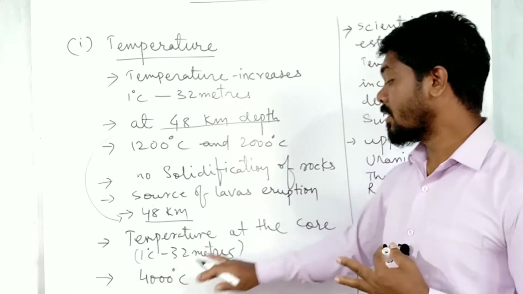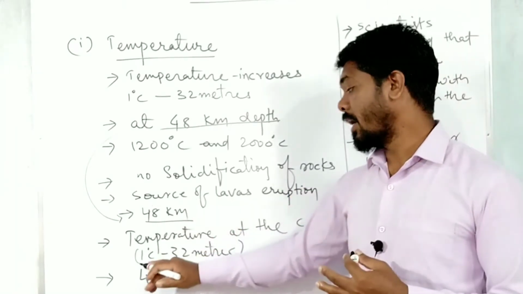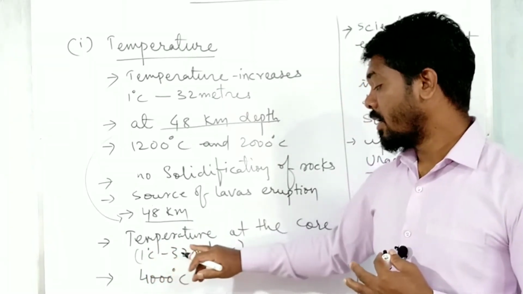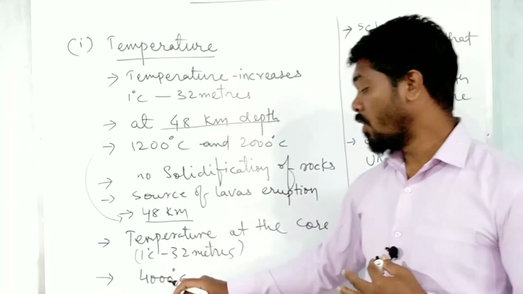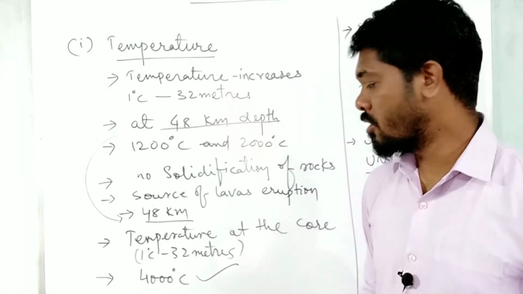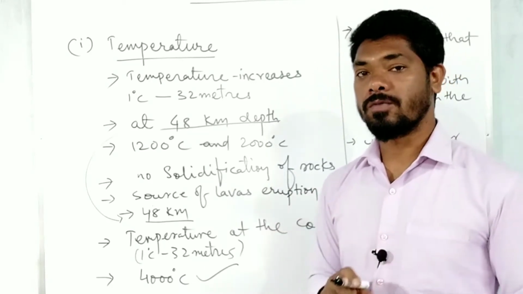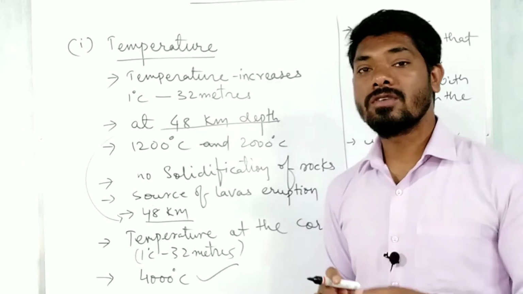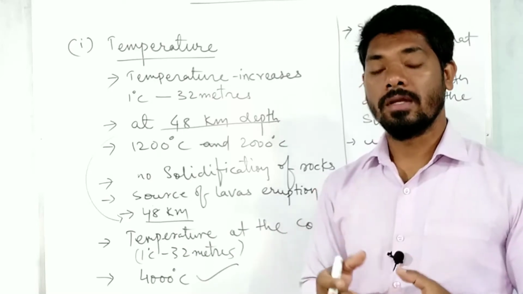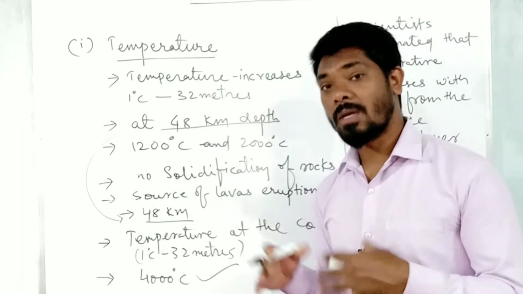At the center of the earth, if we calculate according to the temperature increasing 1 degree for every 32 meters of depth, there will be 4000 degrees Celsius at the center. At 4000 degrees Celsius nothing will be in solid form, everything will be liquid. But due to some reasons, the upper layer of this core is a bit solid, semi-solid or semi-liquid.